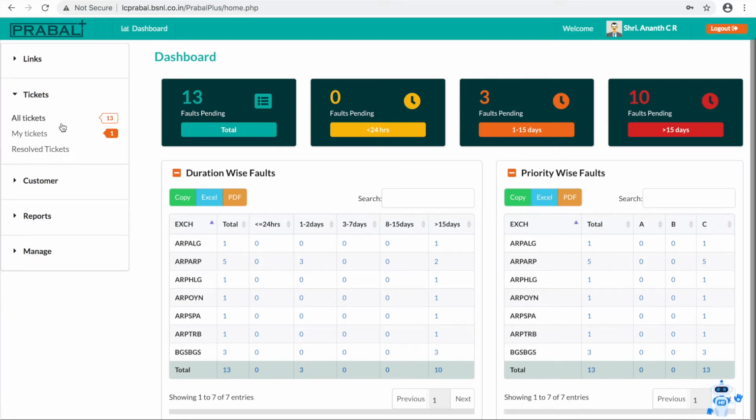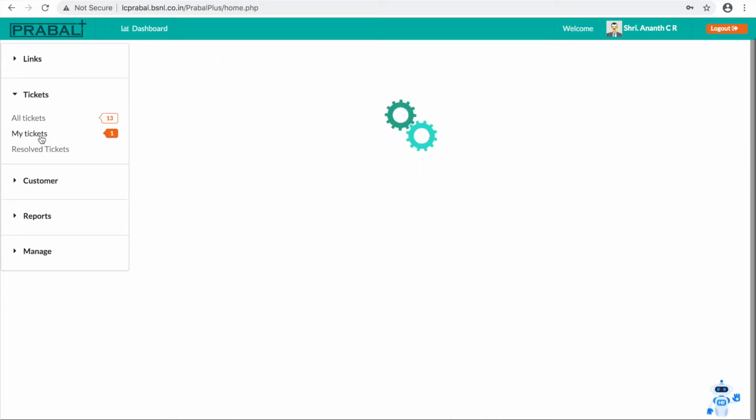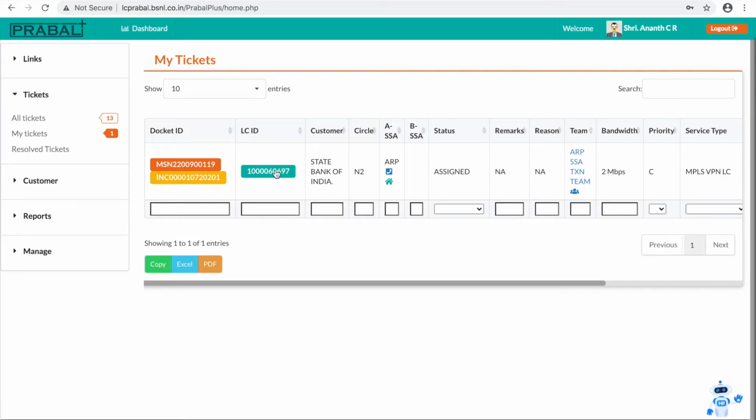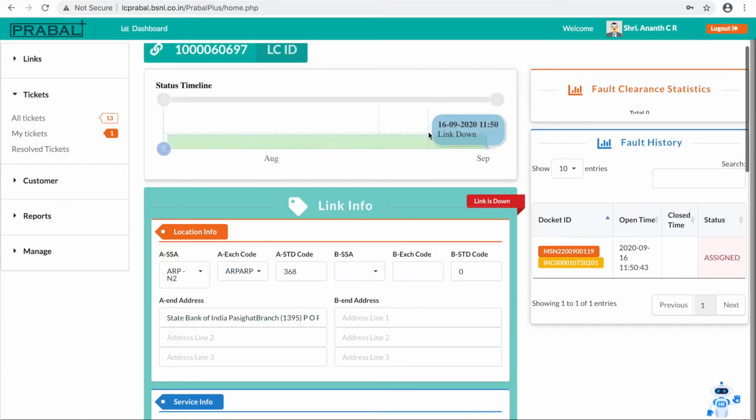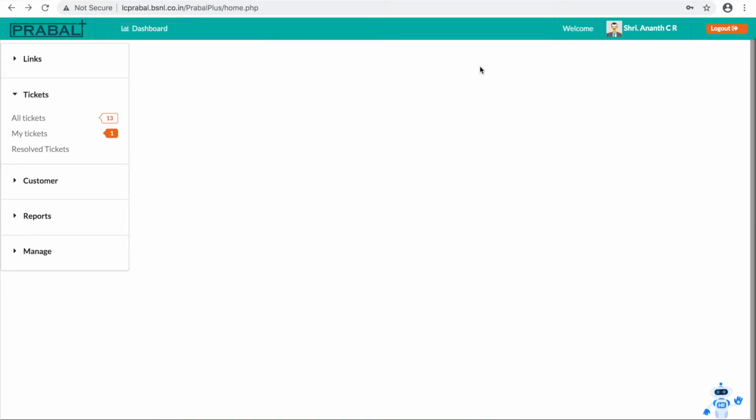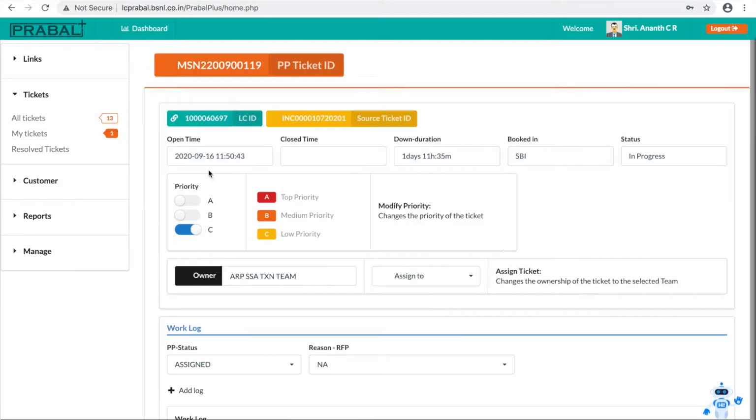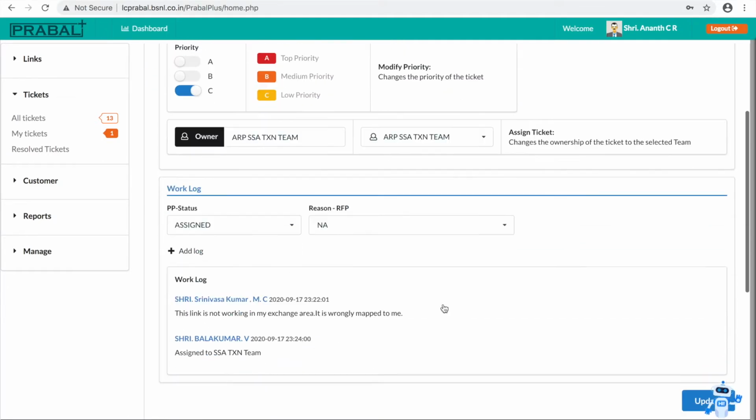For the SSA transmission person, 13 tickets are showing in all tickets. That means 13 tickets are pending across SSA, but only one ticket is assigned to him. That will show in my tickets. If you look there, the ticket is mapped by the SSA person, the circle administrator. He mapped it to the SSA team.